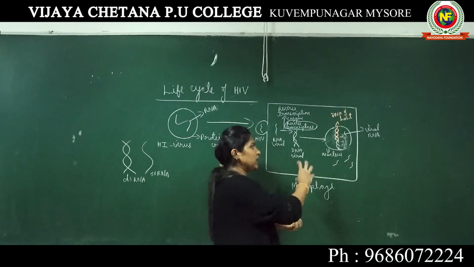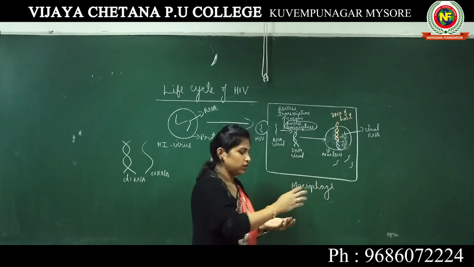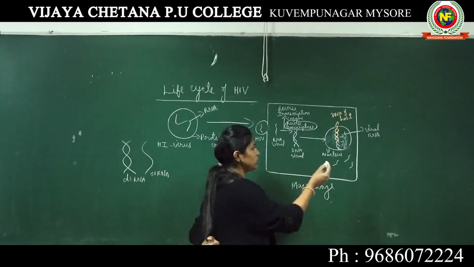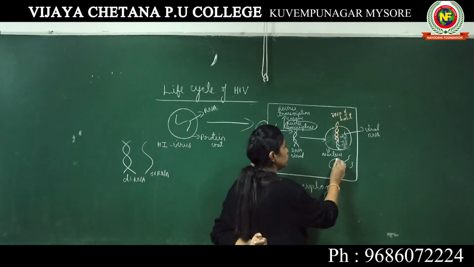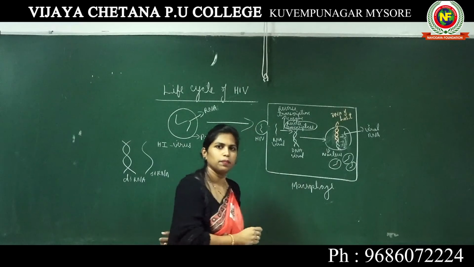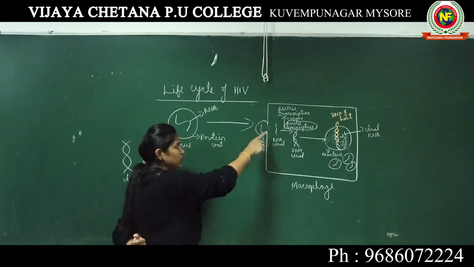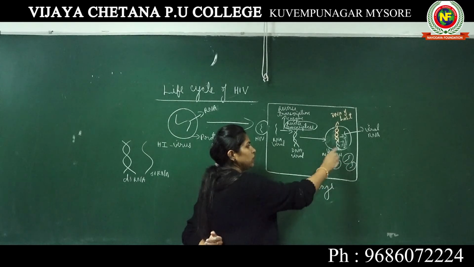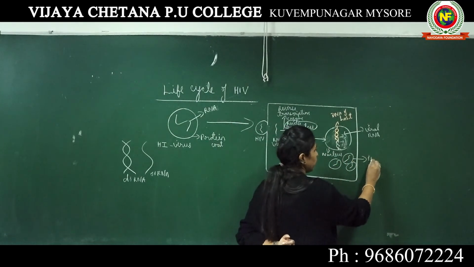It will get attached to the ribosome and it will start producing proteins, which are required to form its coat. So one virus has entered, and it has produced multiple viruses now.